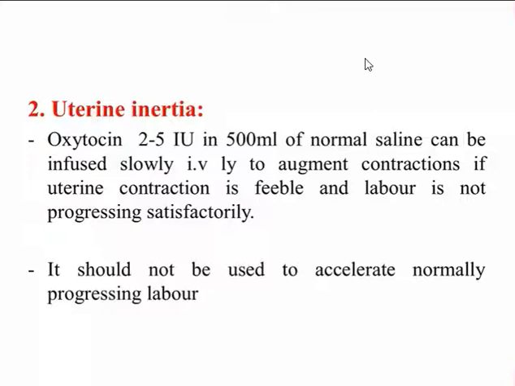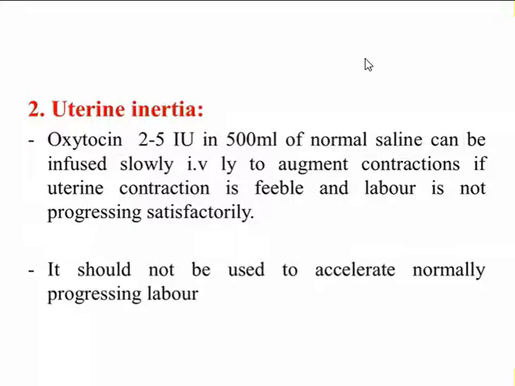If you see a patient in labor pain but the uterine contraction is adequate, in such a case you should never give oxytocin, because the labor is progressing normally. If you give oxytocin, what happens? It will further increase the contraction of the uterus, and there may be rupture of the uterus.